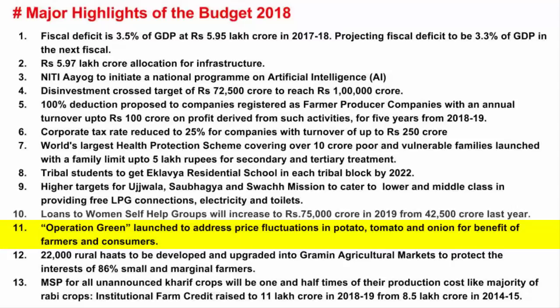Now, whenever the government sets this minimum support price, it generally affects the farmers because depending on the price, they decide how much land needs to be allocated to that particular crop, or what quantity of crop needs to be produced in order to earn profit. So it is in this angle that the minimum support price becomes a big incentive for the farmers to produce more quantity. And the next point is about rural haats.